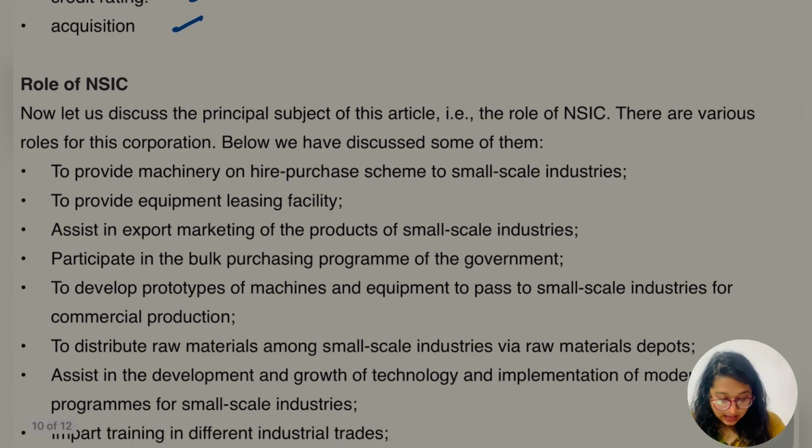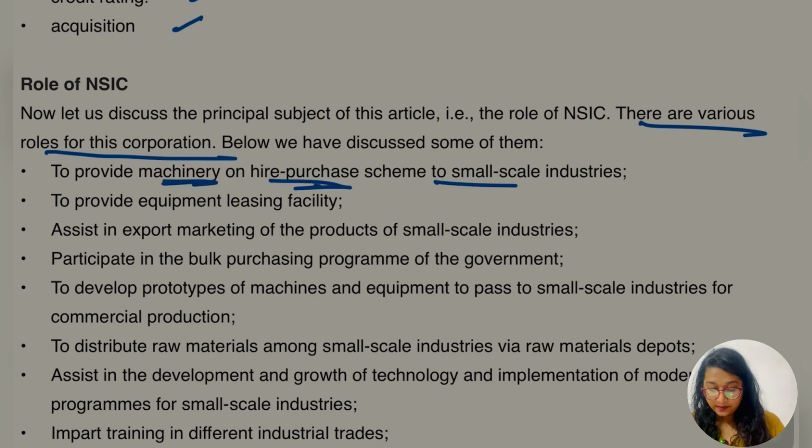The role of NSIC. Now let us discuss the principal subject of this article, the role of NSIC. There are various roles for this corporation. Below we have discussed some of them. To provide machinery on hire purchase scheme to small scale industry. Okay.